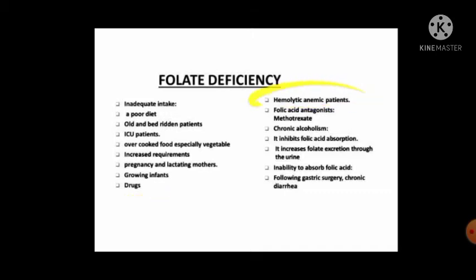Hemolytic anemic patients, folic acid antagonists such as methotrexate, chronic alcoholism, more intake of alcohol. It inhibits folic acid absorption. It increases folate excretion through the urine. Inability to absorb folic acid following gastric surgery or chronic diarrhea.